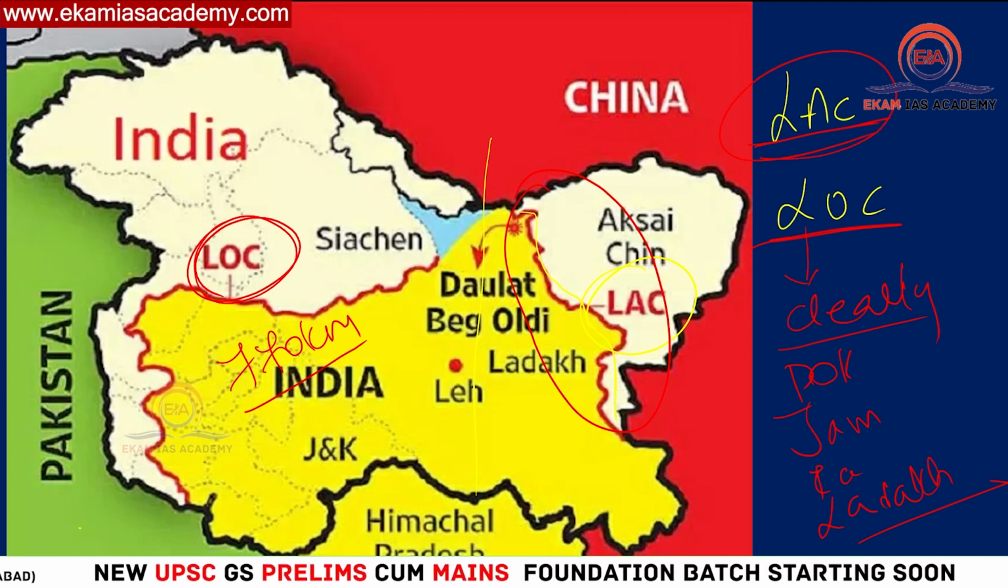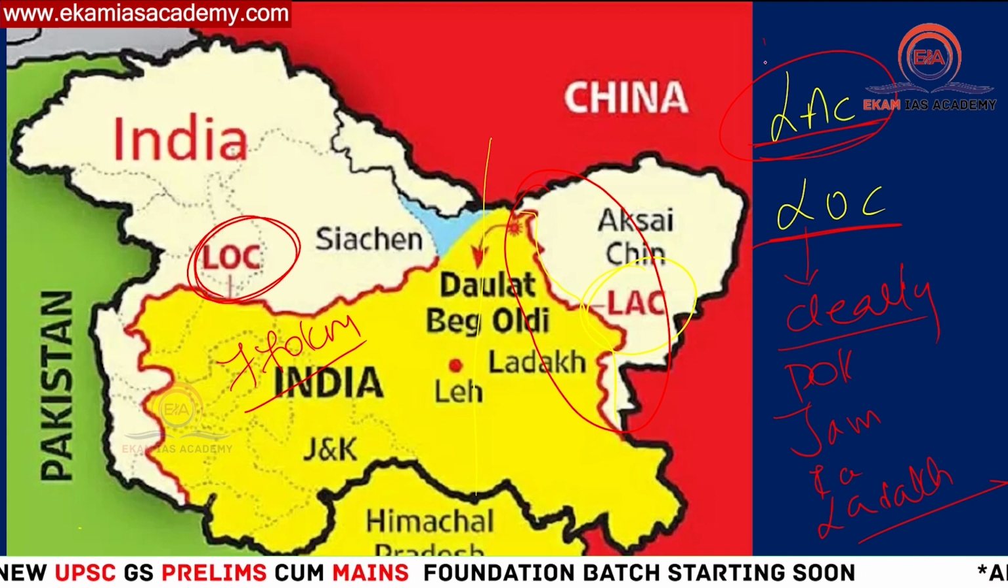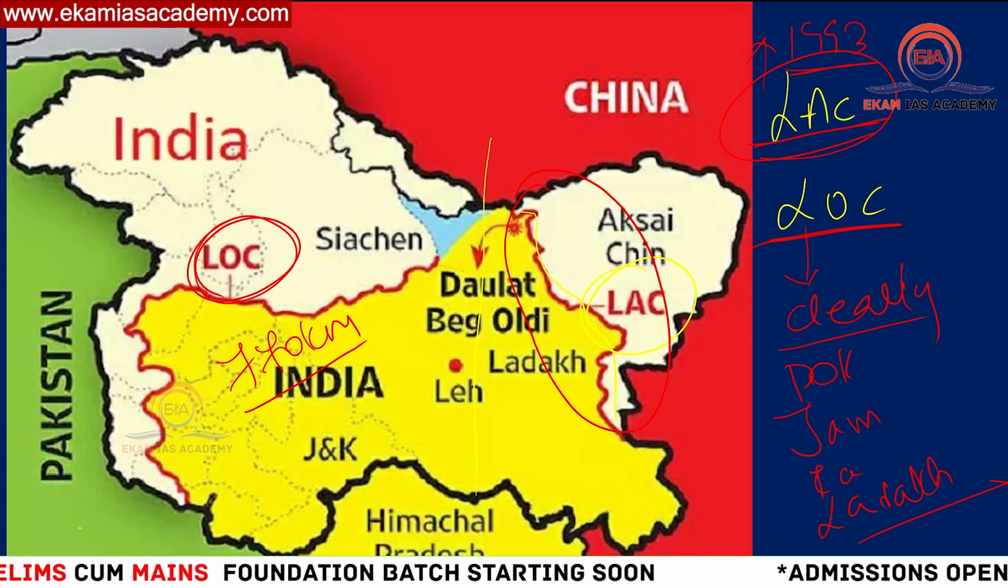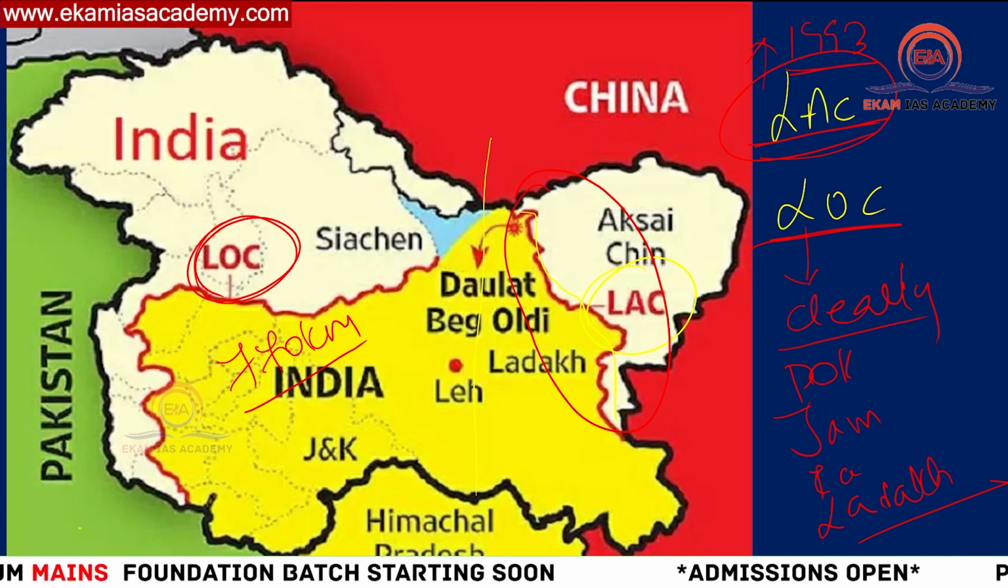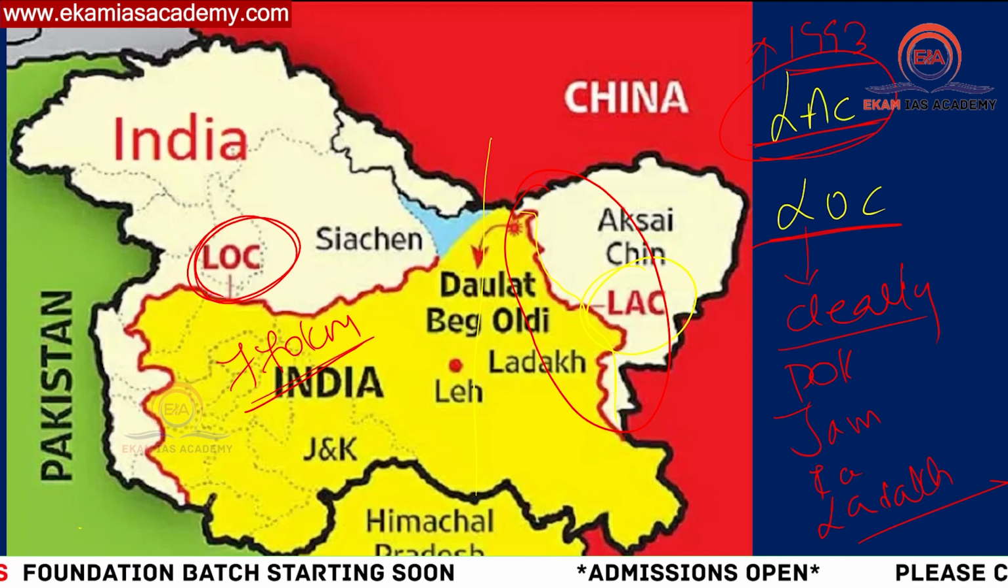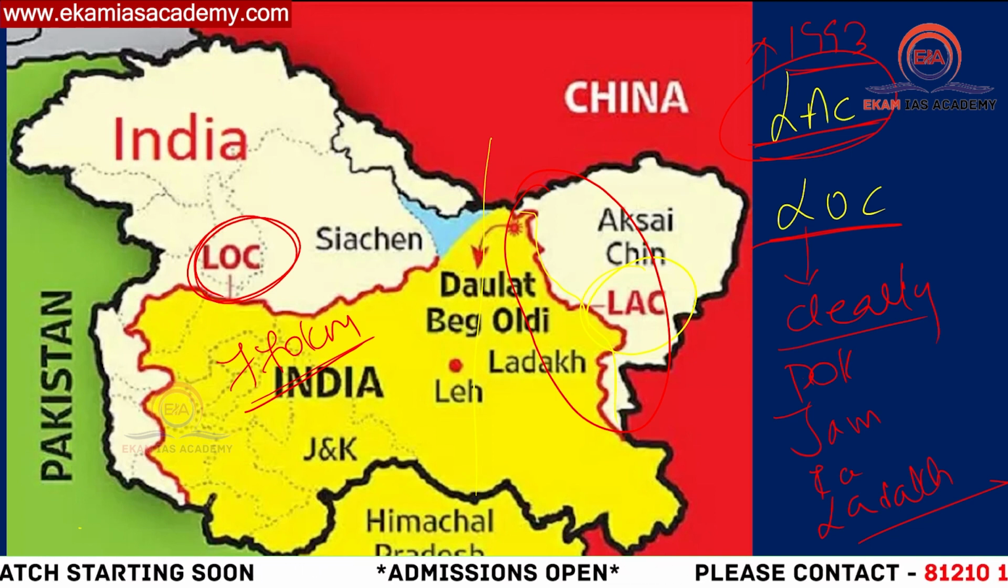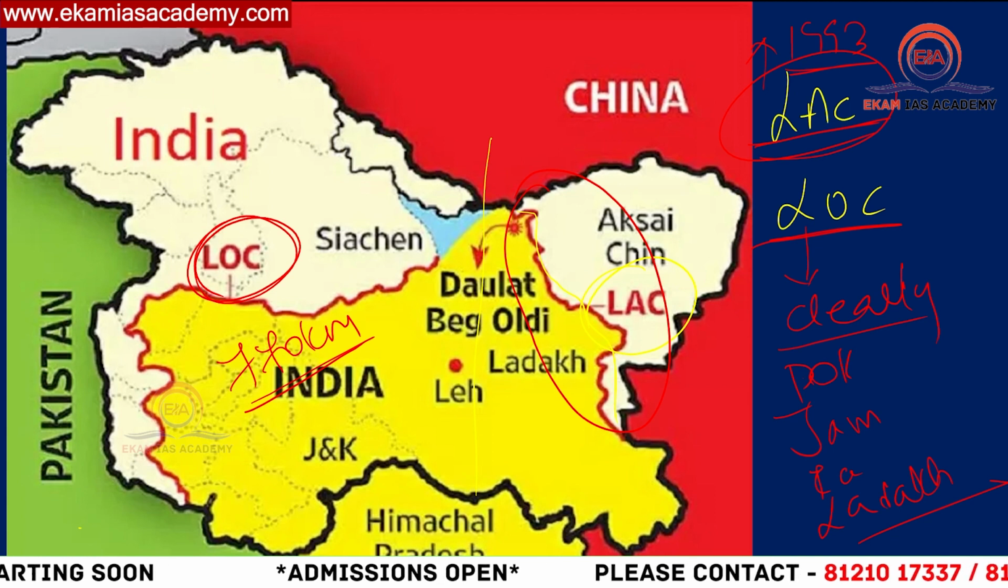LAC is the line of actual control. This is out of the bilateral agreement signed between India and China in 1993, but there is no concrete settlement like in the case of LOC. LOC is clearly defined, but LAC is not clearly defined. That is why sometimes we have border intrusions and aggressions in the LAC region.